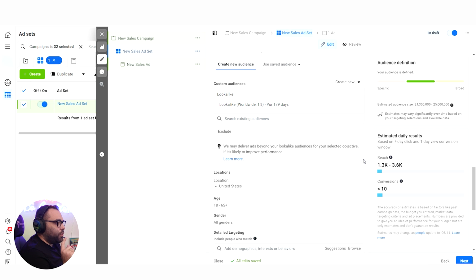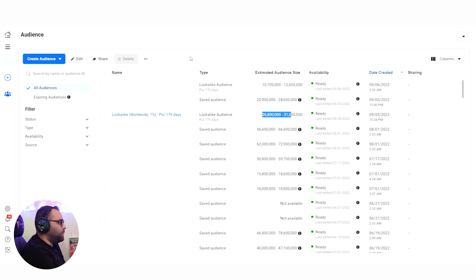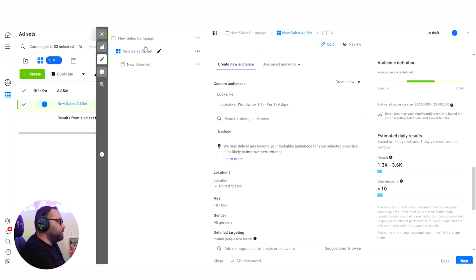That being said, we are able to use a 1% lookalike by just targeting the country over here. By the way, it makes total sense because out of the 31 million people worldwide, most of the data is coming from United States. So most of this audience is going to be a United States audience that you can target. So we're having 1% lookalikes over here that we can use all over again, because 1%, as I said, is always going to be the best. And we can target 21 to 25 million just with one audience.